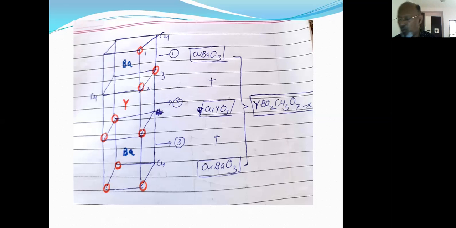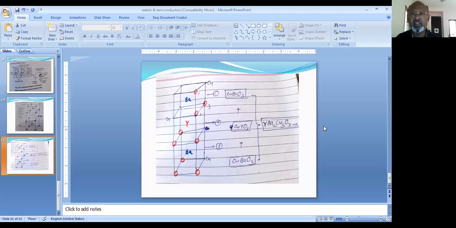Now, let us look at certain applications of ceramic superconductors. The first very important application is that ceramic superconductors show zero electrical resistance.